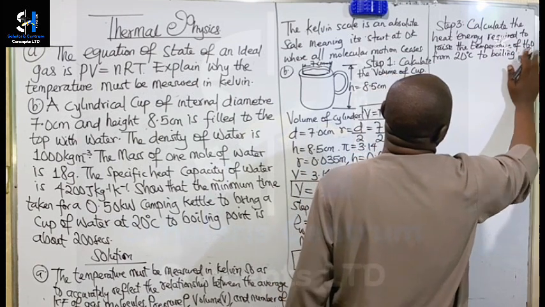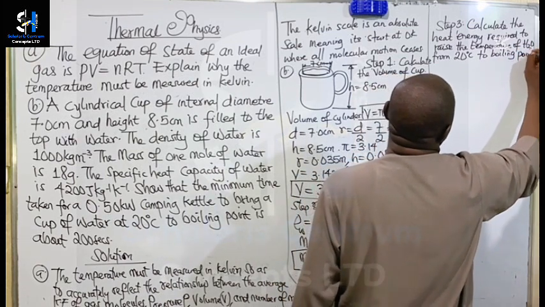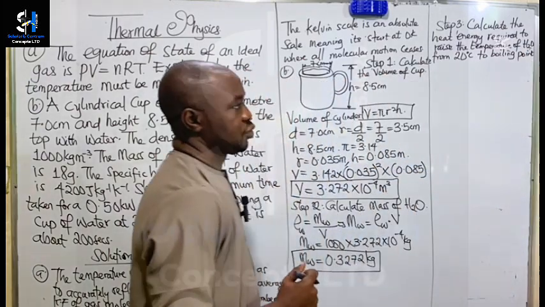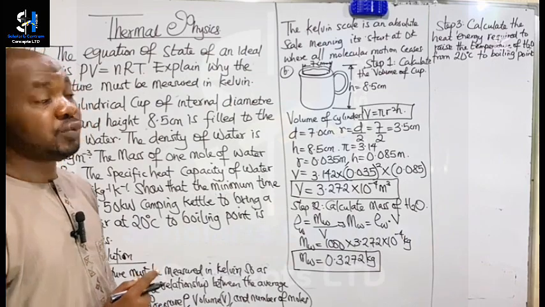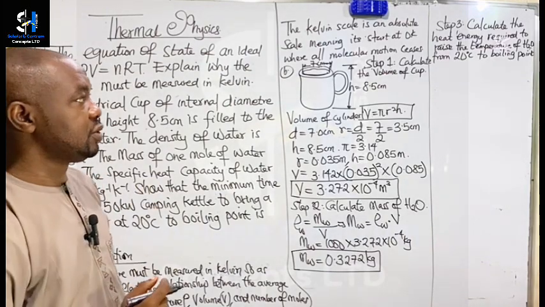We know that the boiling temperature of water is 100 degrees Celsius. So that means the temperature is raised from 20 degrees to 100 degrees Celsius.